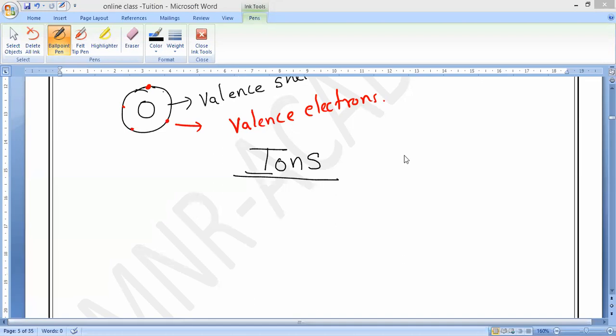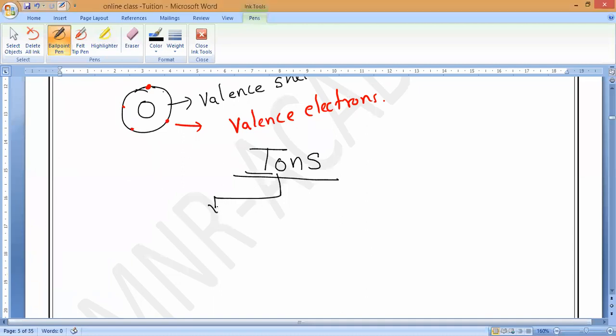Atoms are not charged, but they become one or more positive or negative ions. Remember, ions means an electrically charged atom. Whenever an atom becomes electrically charged, maybe positive or maybe negative, we call it an ion. Ions means an electrically charged atom.